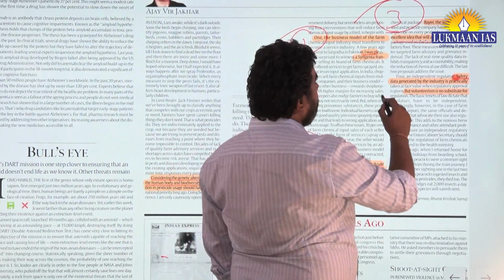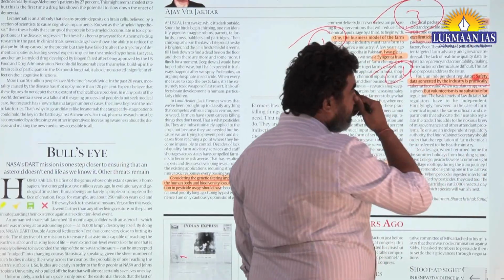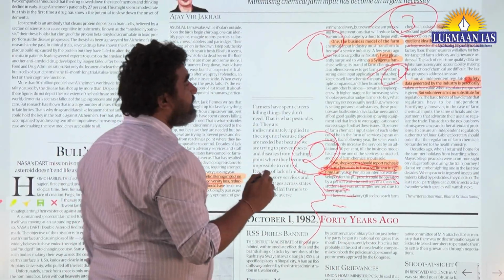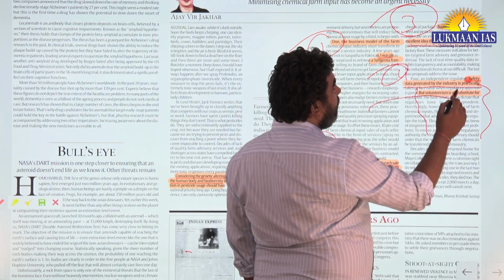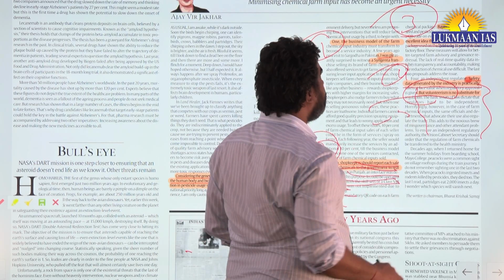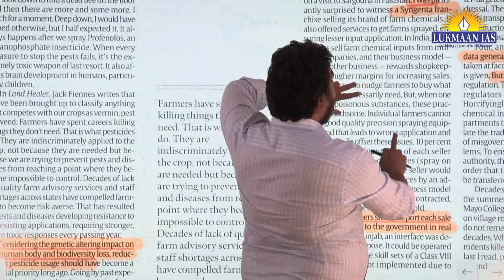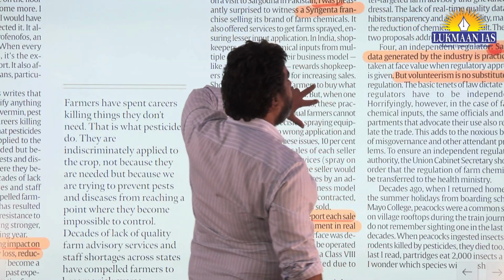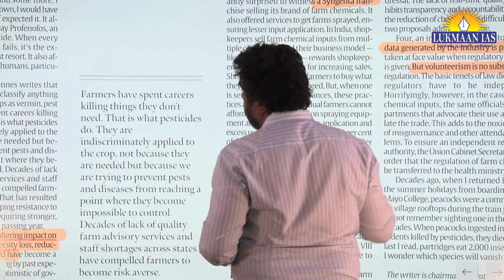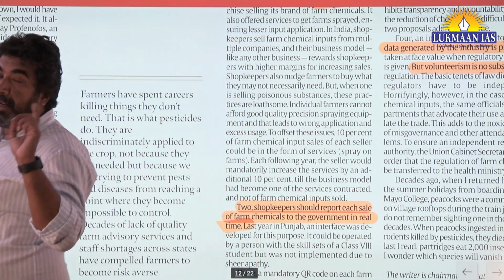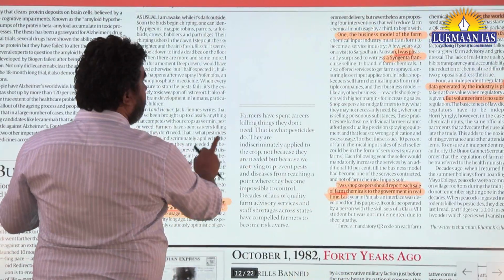Fourth, there should be a regulation, as safety data generated by the industries is practically taken at face value. As of now there is only a voluntary aspect, so it is not working. We have to initiate a separate mechanism so that it can be controlled. Okay, and further this can be used in paper 3, environment and ecology, and also for regulating the market. That is the important part in this case.